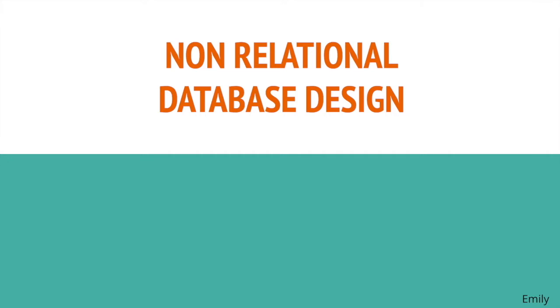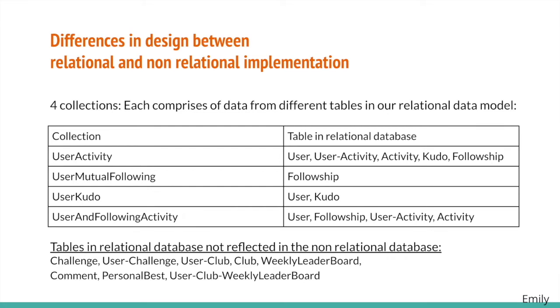Now we'll be moving on to our non-relational database design. There are differences in design between our relational and non-relational implementations. In our non-relational database, there are a total of 4 collections as seen in the table. Each of them comprises data from different tables in our relational database. However, there are also tables in the relational database that are not reflected in the non-relational database. These tables were not included in our non-relational database as they were not essential in answering the questions given.